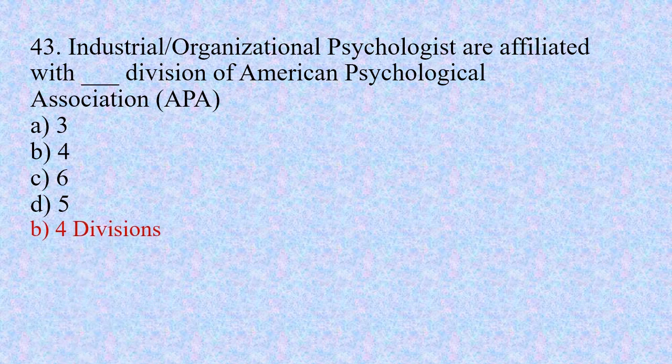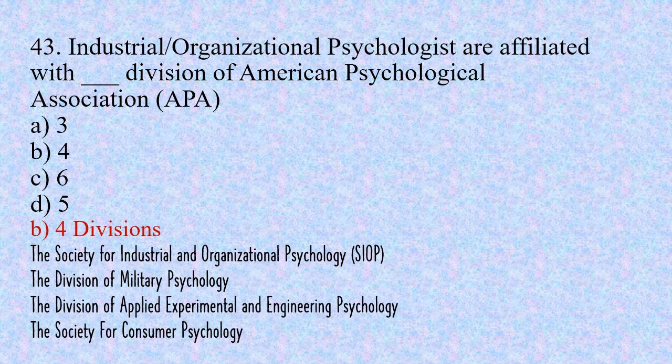The right option is B. Industrial organizational psychologists are affiliated with 4 divisions of APA, and these divisions are the Society of Industrial and Organizational Psychology, SIOP, the Division of Military Psychology, the Division of Applied Experimental and Engineering Psychology, and the Society for Consumer Psychology.